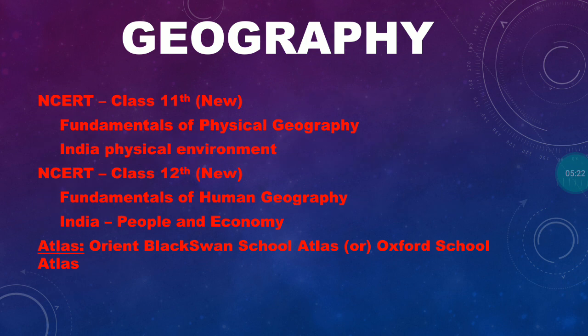To continue with that, if you know the basics of geography, then you could take the NCERT 11th standard new syllabus, that is Fundamentals of Physical Geography and Indian Physical Environment, and the NCERT 12th standard new syllabus, that is Fundamentals of Human Geography and India: People and Economy. These four books are more than enough for your prelims related to geography. Apart from this, one must keep at least an atlas to solve your map-based questions.